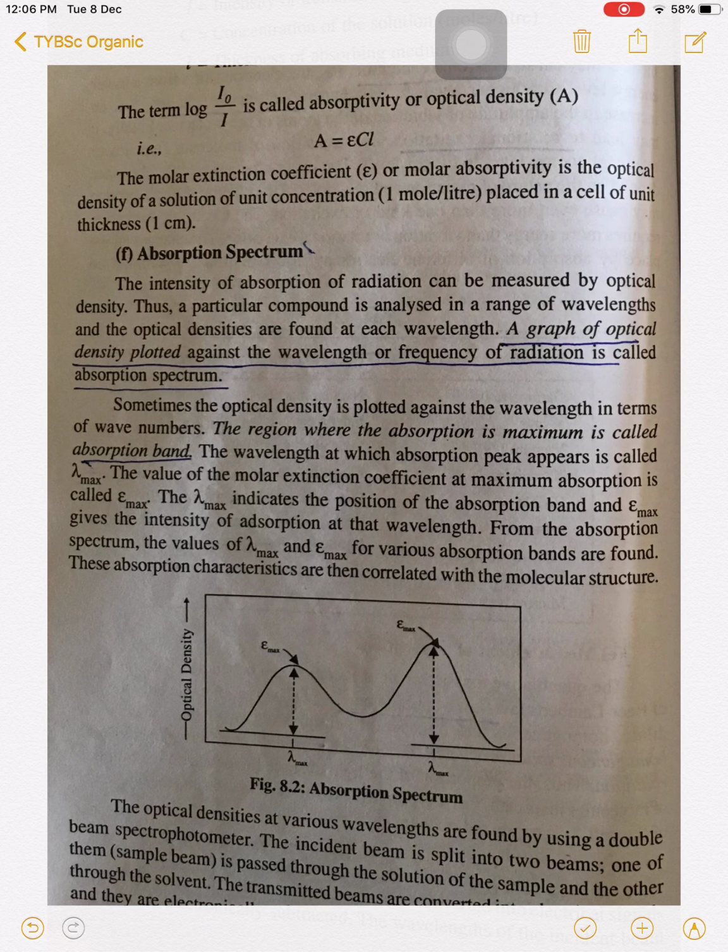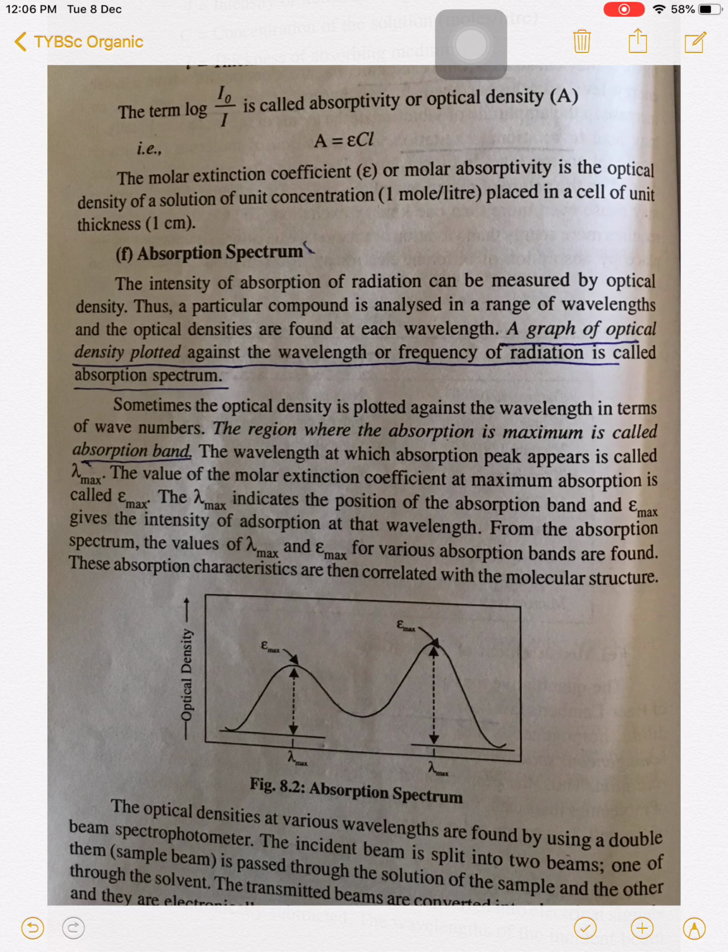In this case the optical density is plotted against the wavelength or frequency of radiation, and therefore the spectrum is known as an absorption spectrum. So in this absorption spectrum, optical density is plotted against the wavelength or frequency of radiation. Sometimes the optical density is plotted against the wavelength in terms of wave number also.